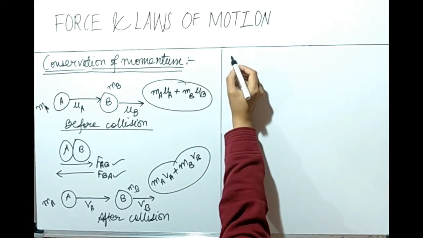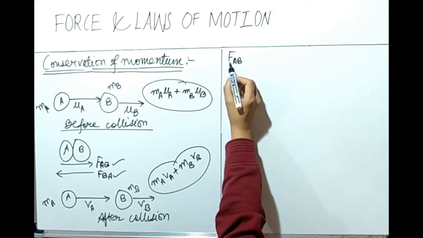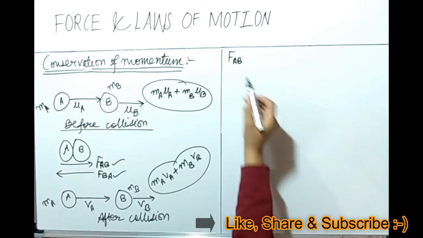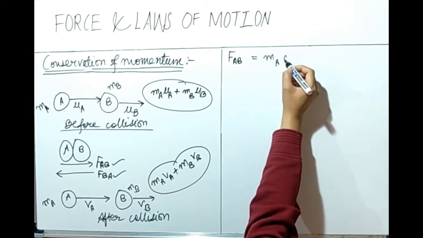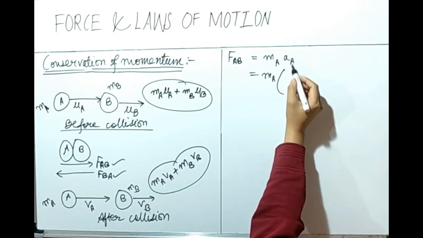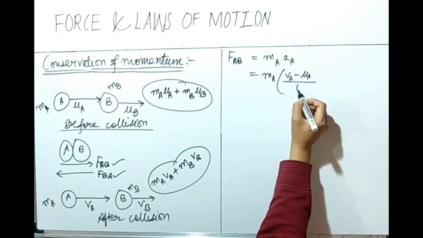Can we write the expression for action force? FAB is the force which was applied by ball A on ball B. It is mass into acceleration, and acceleration can be written as change of velocity by time: final velocity minus initial velocity by time.